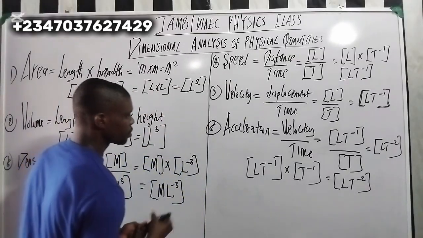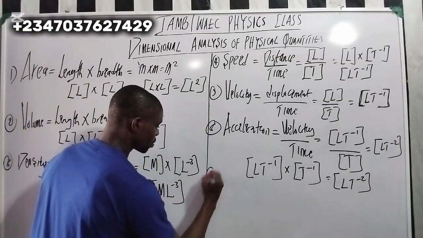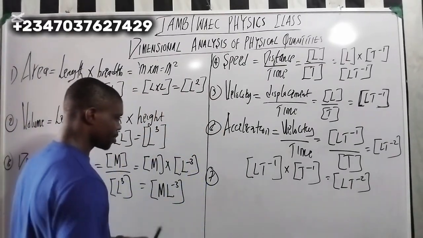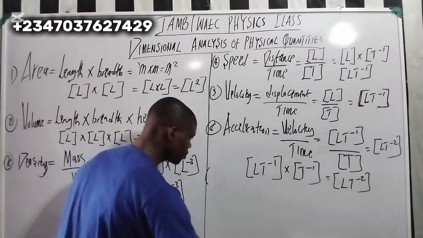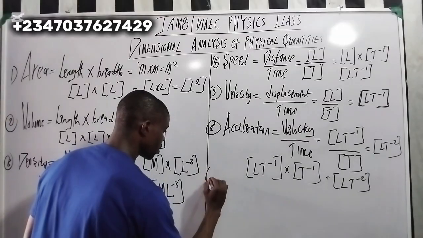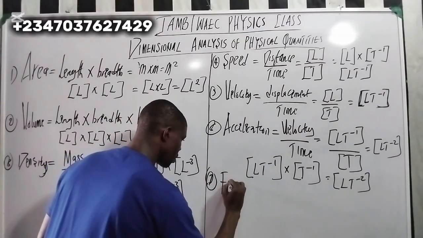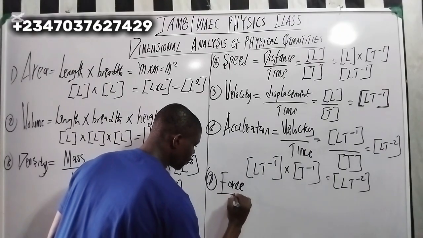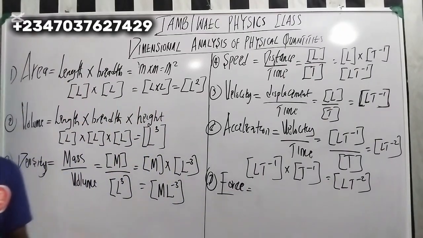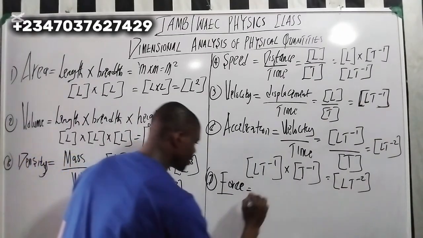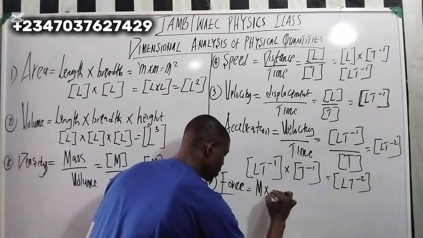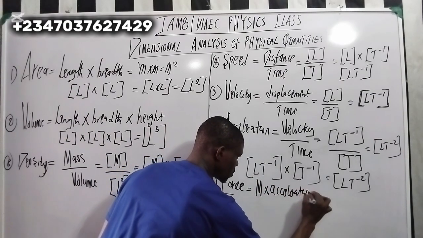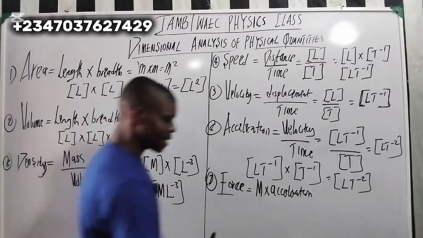What is the next one? Force. Now, what is the dimension for force? So let's look at what force is. Force is mass times acceleration. Mass times what? Acceleration. Right? Now, mass times acceleration.